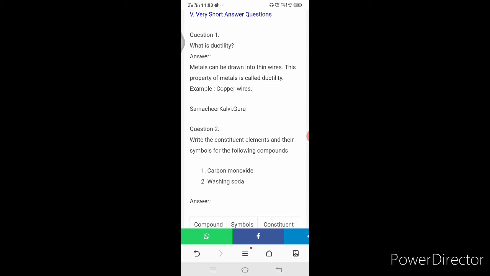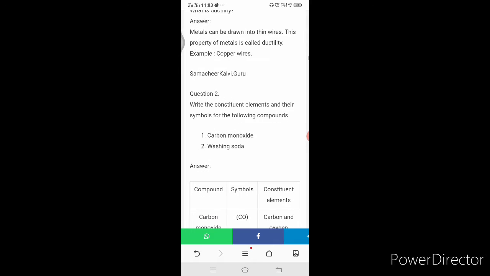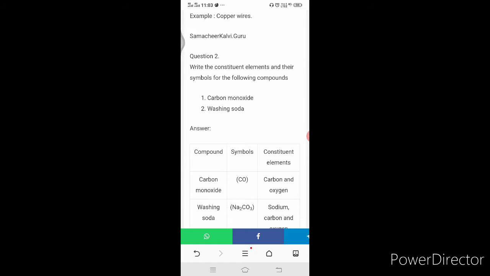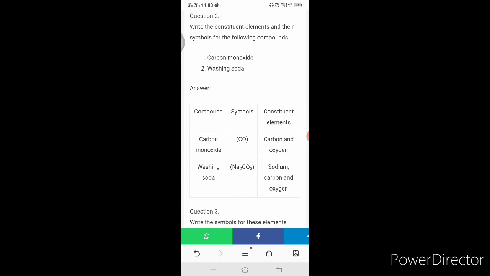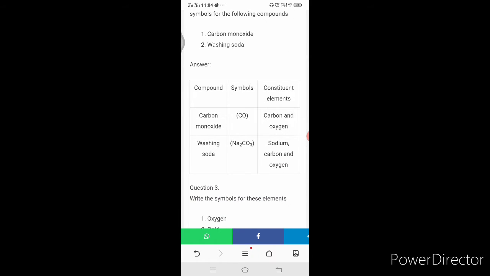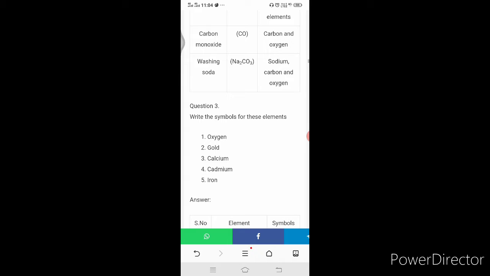Example, copper wires. Write the constituent elements and their symbols for the following compounds. First one, carbon monoxide. Second one, washing soda. Here carbon monoxide is a compound. The symbol is CO. Constituent elements are carbon and oxygen. For washing soda, the symbol is Na2CO3. Sodium, carbon and oxygen are the constituent elements.